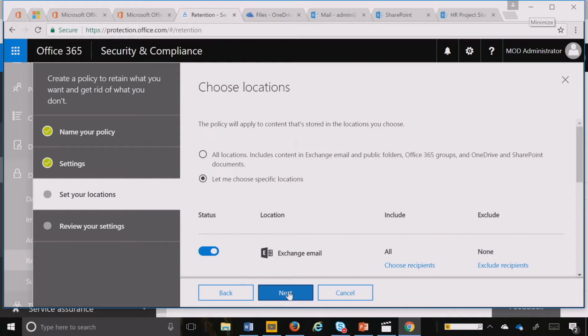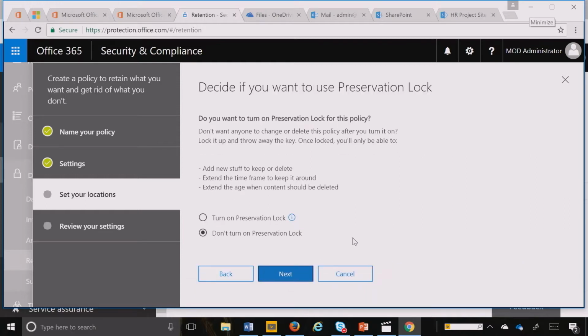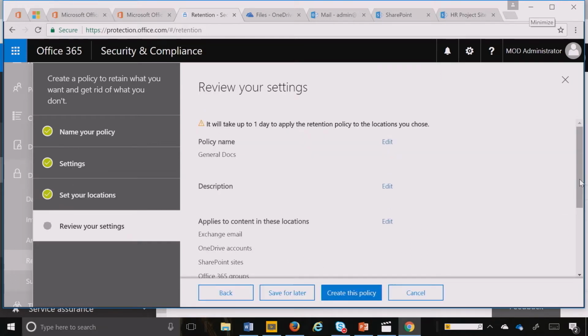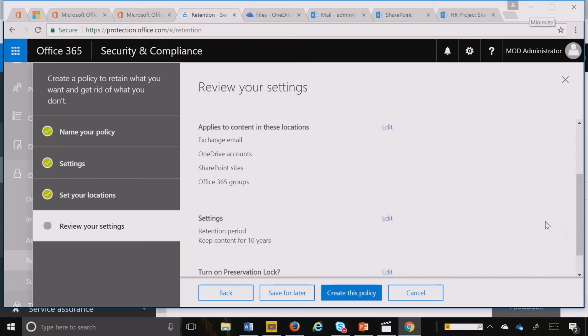And here, I click Next. And then I can also, if I have to comply to the SEC 17A regulation, I can actually put a preservation lock here. Otherwise, I can hit Do Not Turn On and hit Next. And very quickly, I can summarize that policy and I can create that policy by clicking Create.